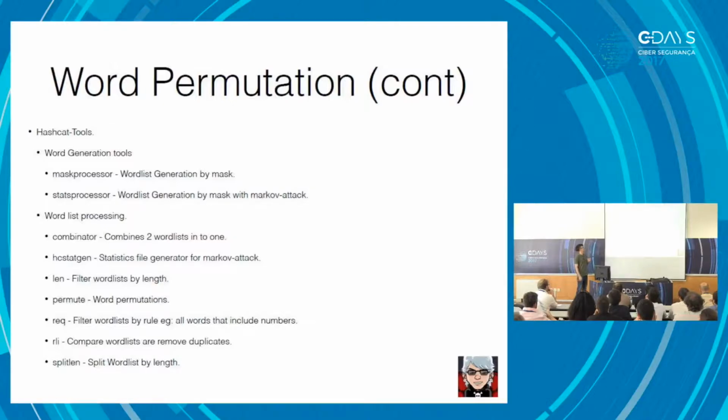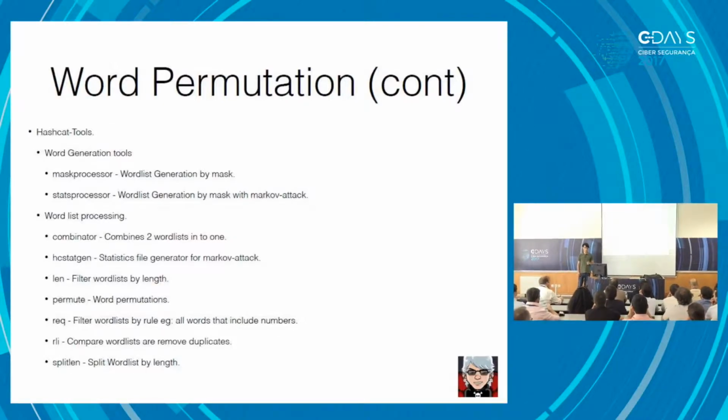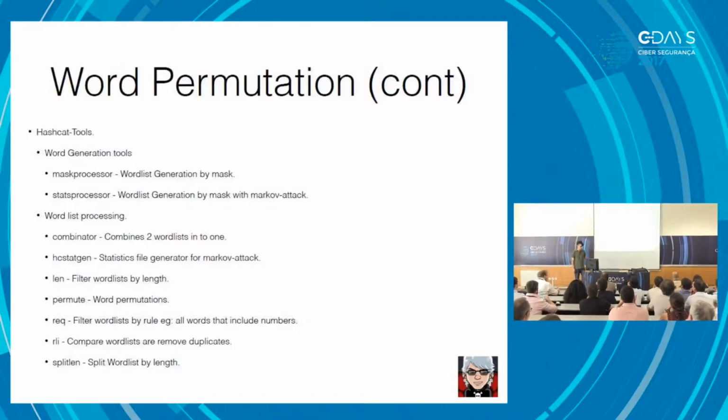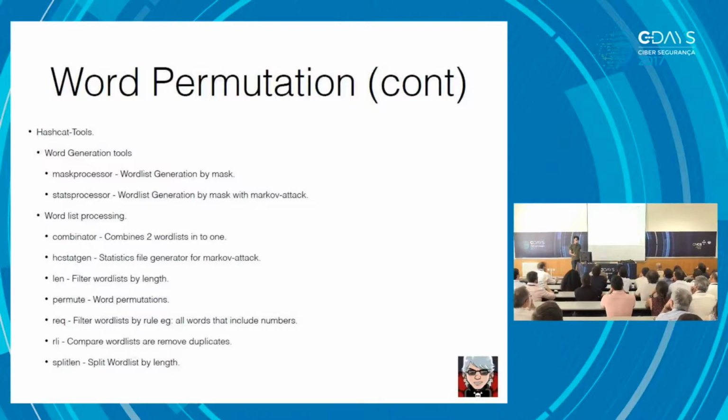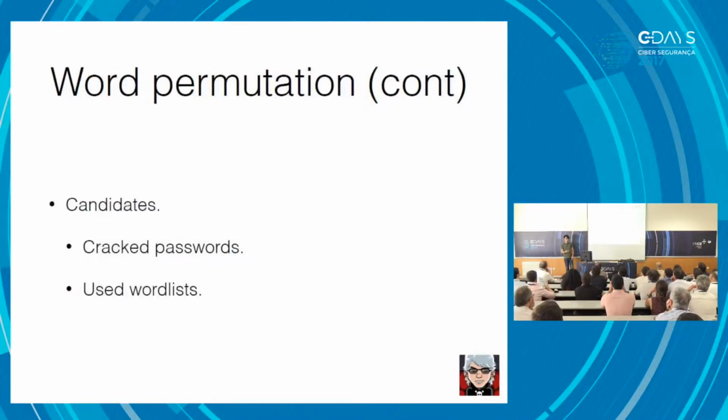There are others here. With this case, I built a tool that cleans up word lists. It's on GitHub. If anyone wants, I can share it later. But essentially, the candidates were trying to address the permutation problem again and try to use the information that we already have. And that includes the passwords that we already cracked.